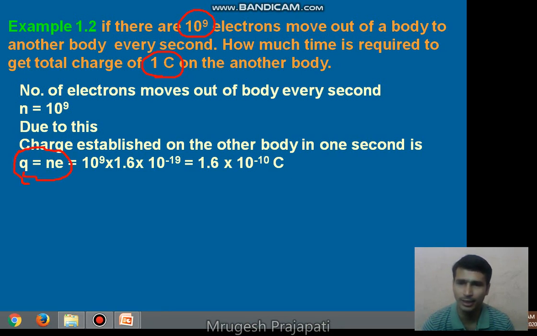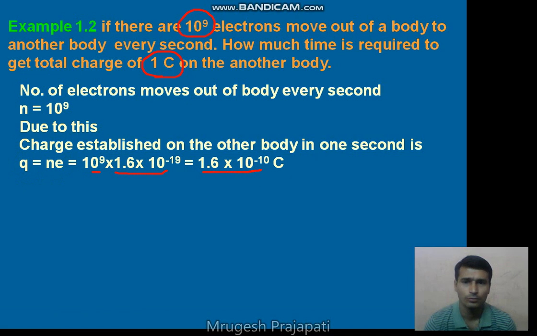If n electrons come out from the body, the total charge on the body is n into e, where n is the number of electrons, that is 10 raised to 9, and e is the charge on the electron, that is 1.6 into 10 raised to minus 19 coulomb. So the charge established on the other body in 1 second is 1.6 into 10 raised to minus 10 coulomb, right?